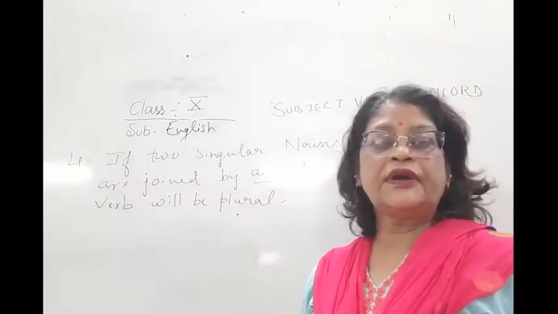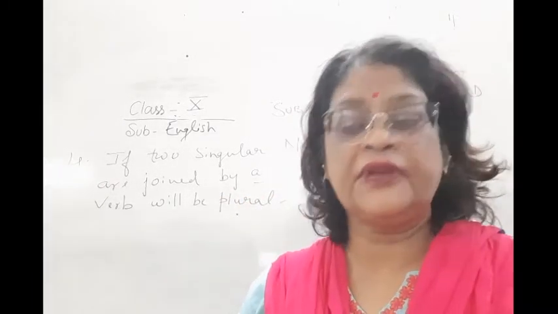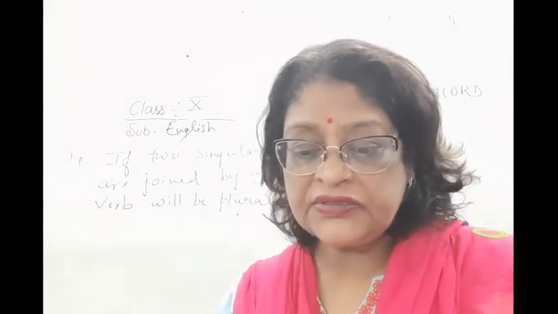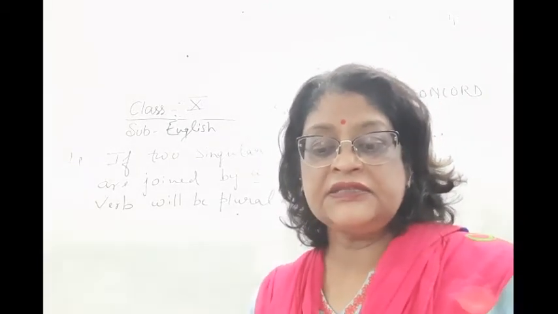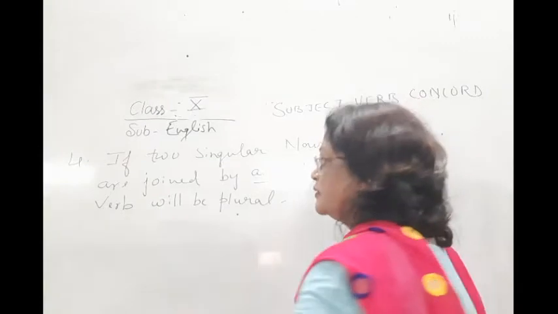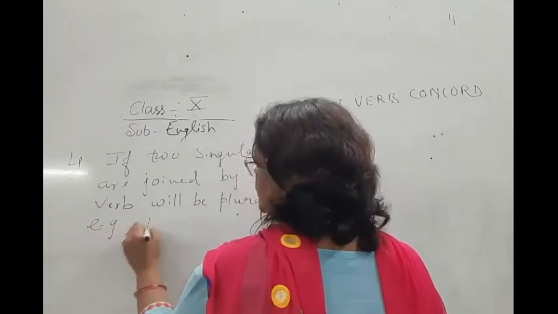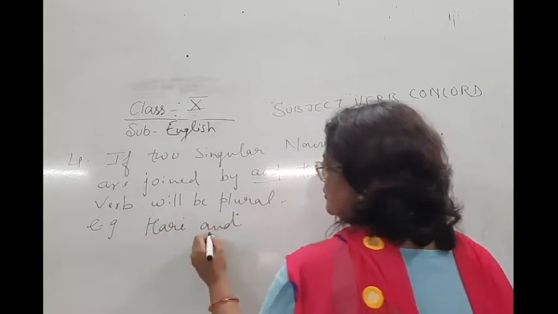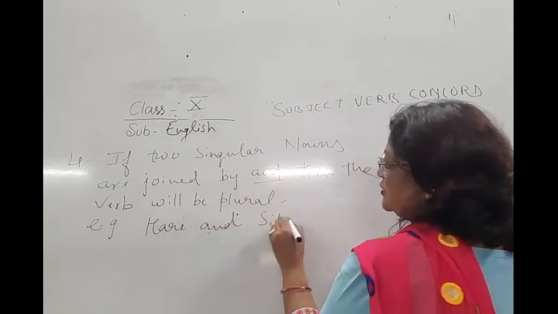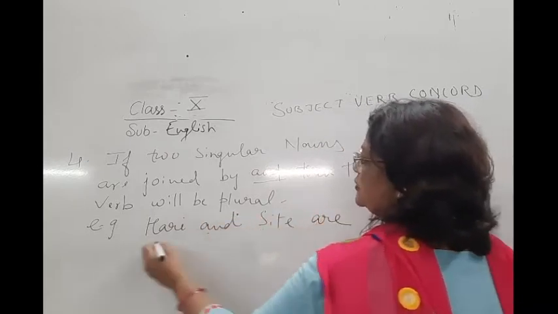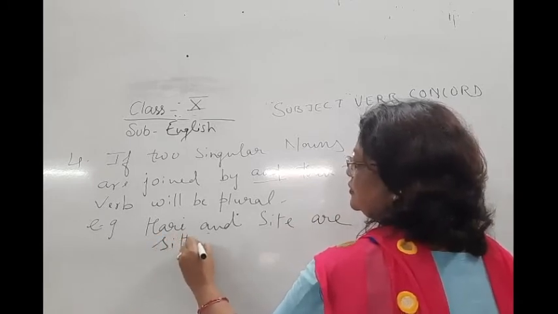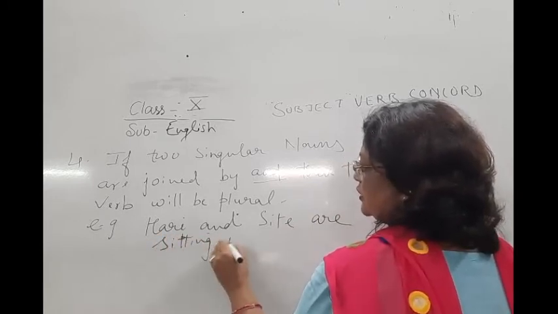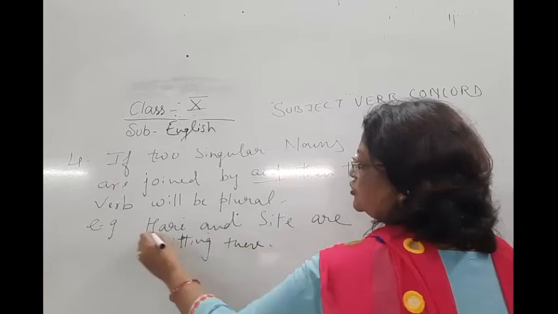If two singular nouns are joined by and, then the verb will be plural. For example, Hari and Sita are sitting there.